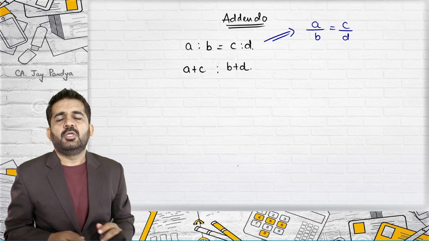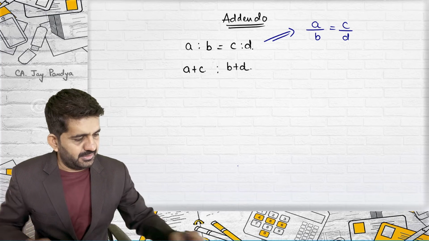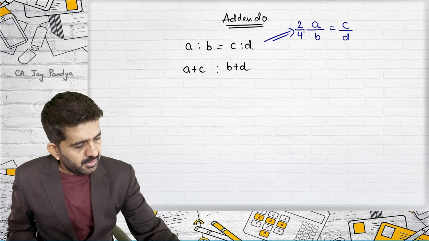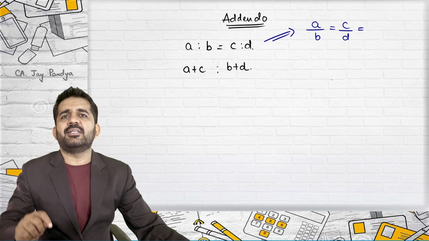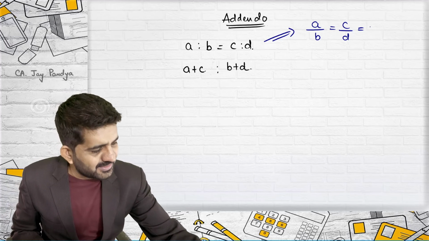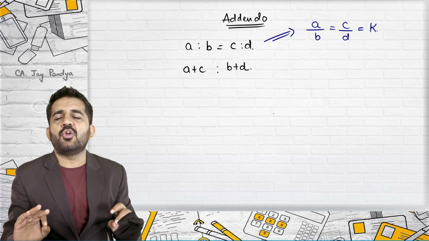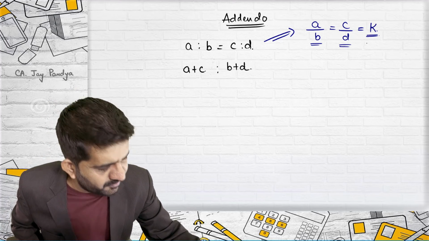Alright. Now, a ratio has an answer. Say if this is 2 by 4, it is 0.5, right? Both are equal. So can I say the answer is a number 2, 4? No. Let us take a constant K. K is the answer of both this ratio as well as this ratio. What is our answer?